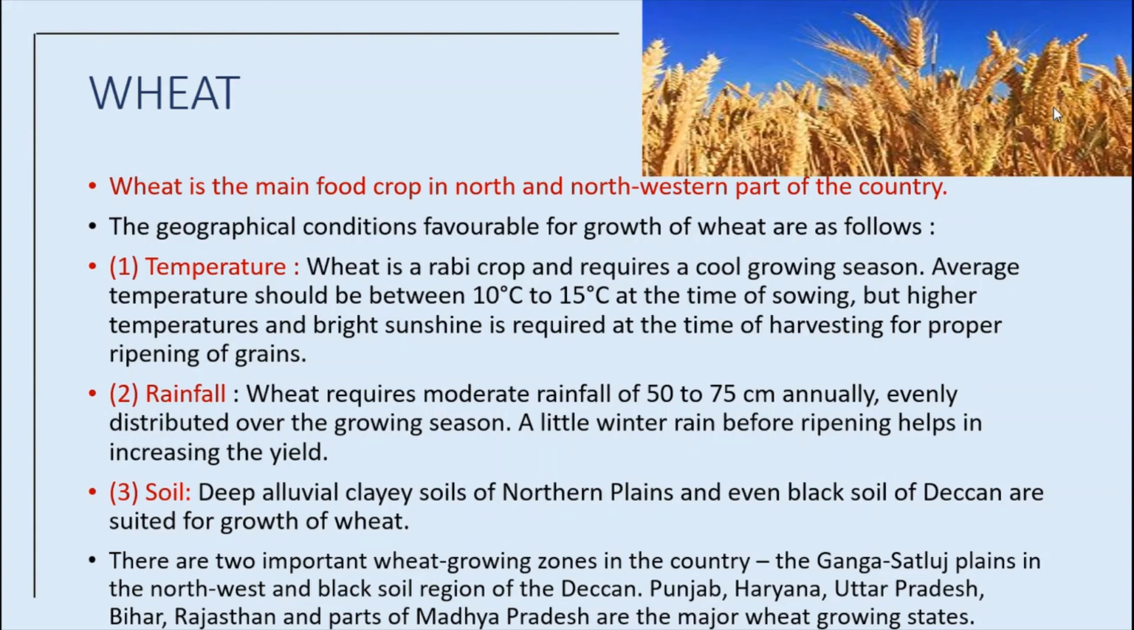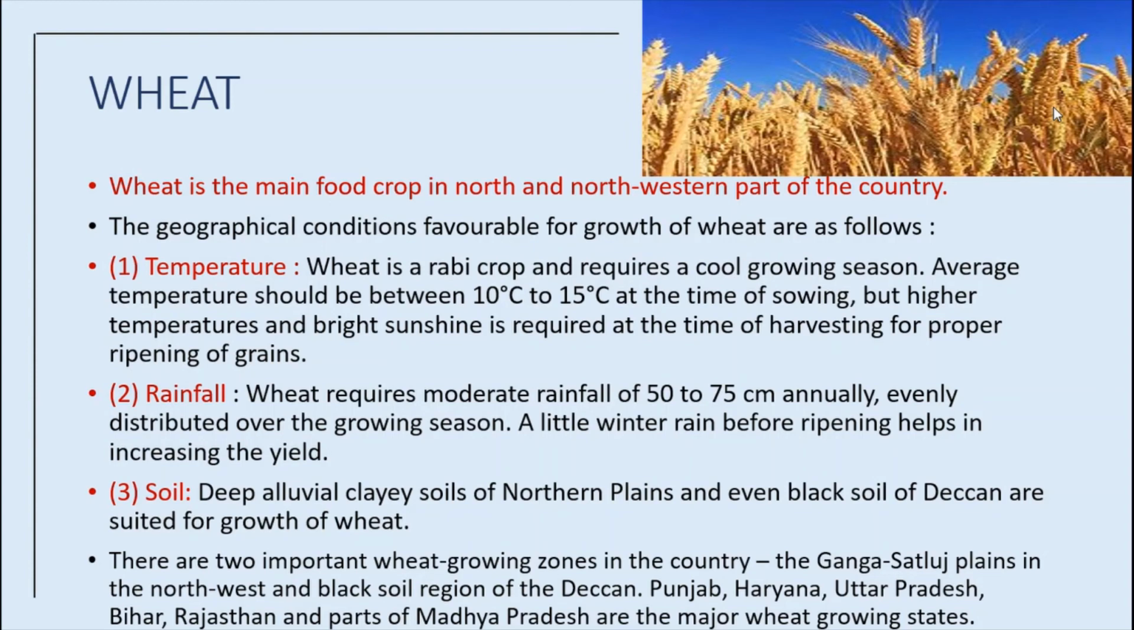Okay, there are two important wheat growing zones in the country. How many important wheat growing zones in the country? Two. There are two important wheat growing zones in the country: the Ganga and Satluj plains in the northwest and the black soil regions of the Deccan.